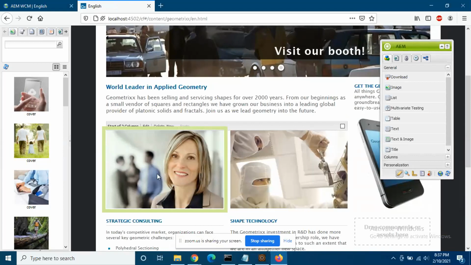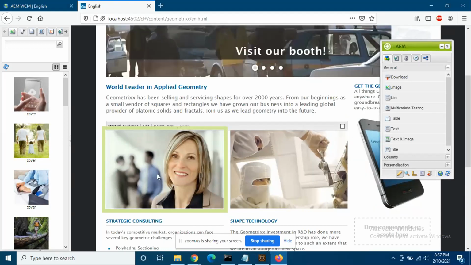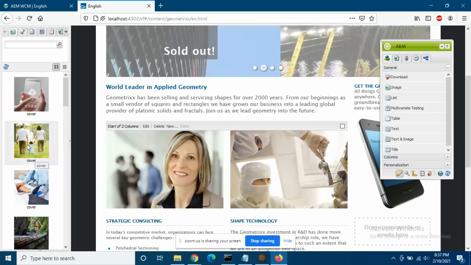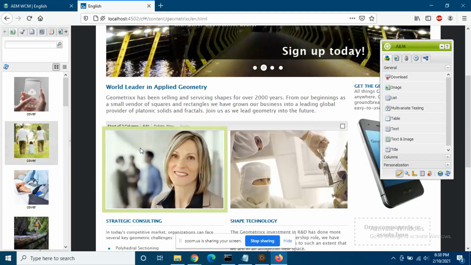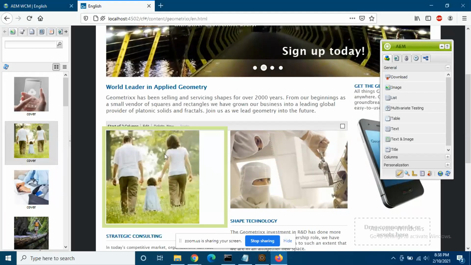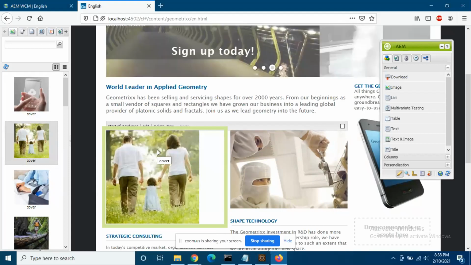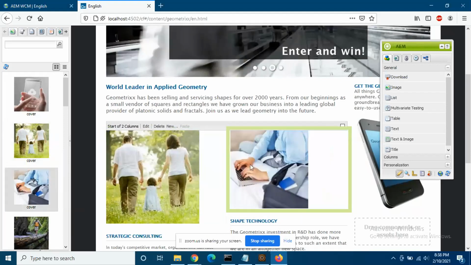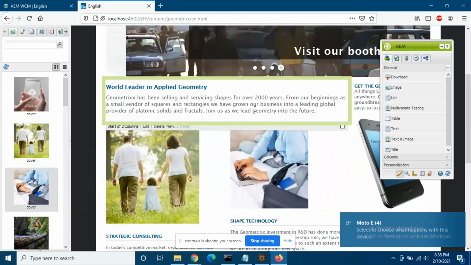You see on the left hand side, there are multiple images getting shown. Whatever image you like, just drag and drop on top of that lady. Now your page has been changed. You don't have to write a single line of code, but your image is changed.